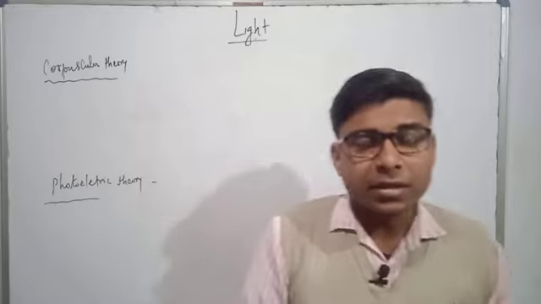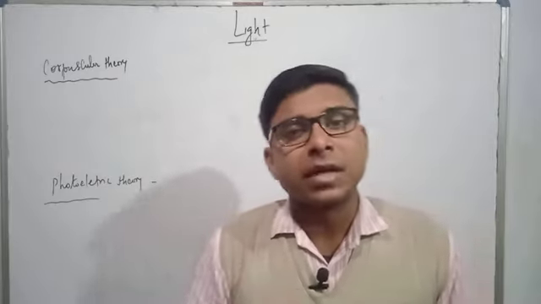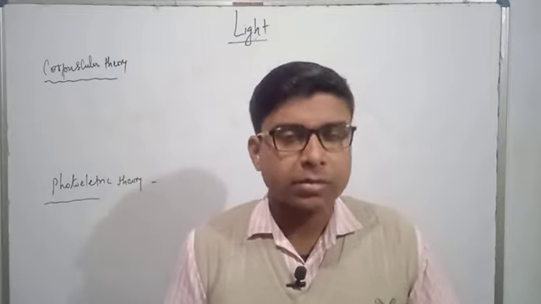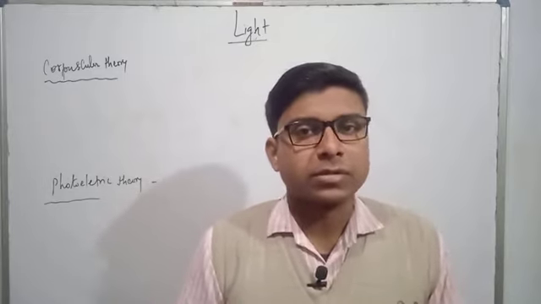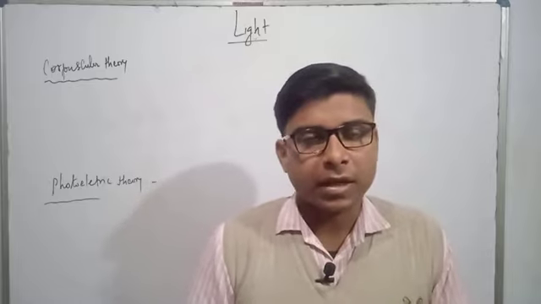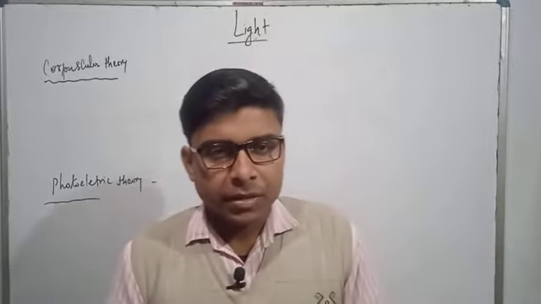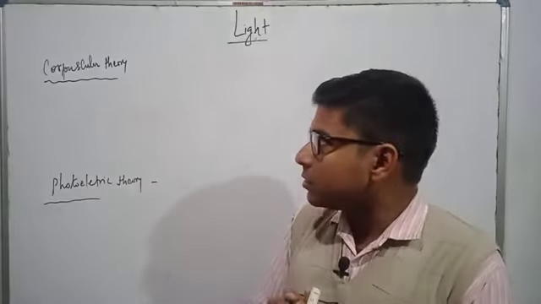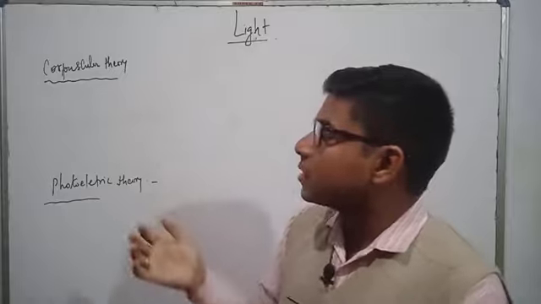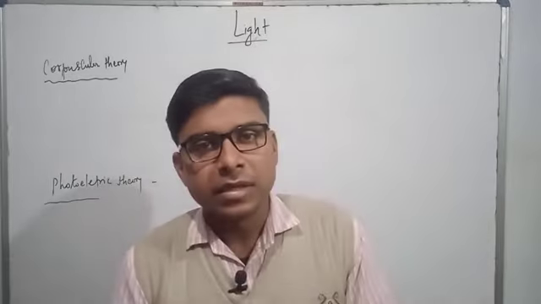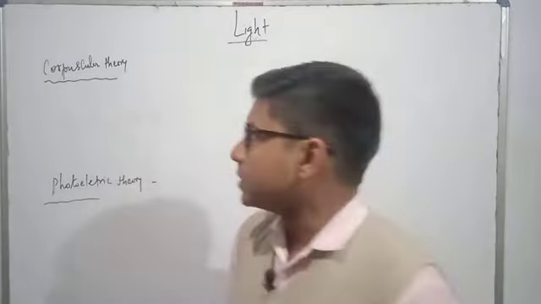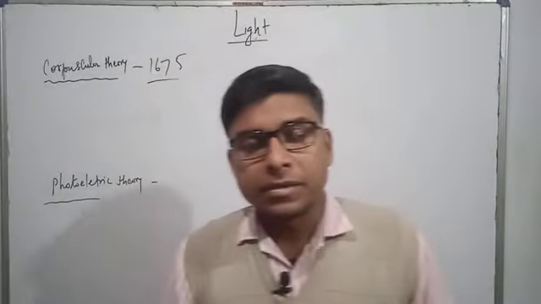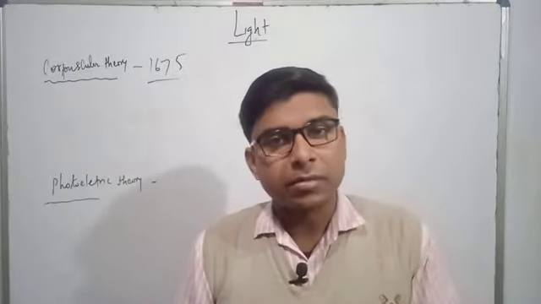Initially it was assumed that light is a kind of particle, not a wave. As we will learn later, the concept of duality says that light shows dual properties, that it is a kind of wave as well as a particle. Initially it was said that light is a particle. For that, Newton's corpuscular theory, in 1675, said that light is a particle because it shows the nature of particles.